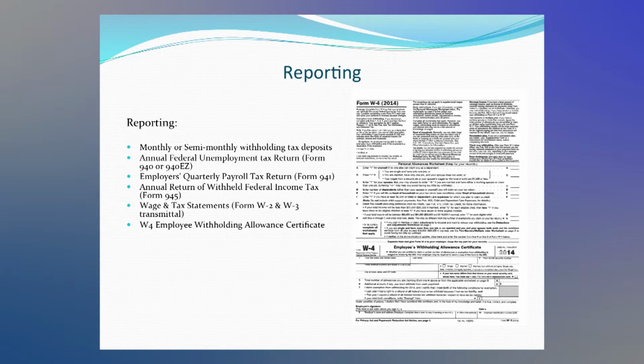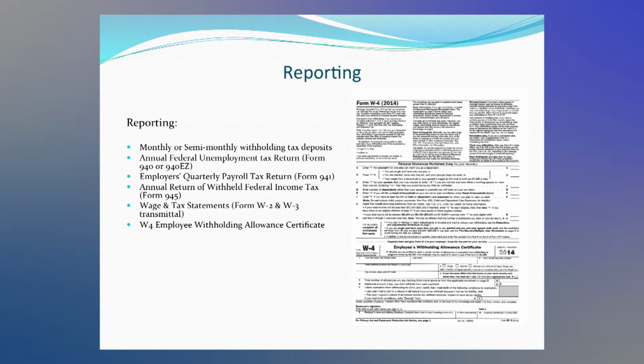There's also an annual federal unemployment tax return on the Form 940 or 940EZ for smaller filers. Then quarterly, employers have to report all the wages on a quarterly tax return, the 941. Annually, we also have to report the total of the 941 wages on the 945. And then wage and tax statements, which are also very familiar to most people, which are W-2s and sometimes 1099s if you have contract workers, and the employer does a W-3, a transmittal for all the W-2s.